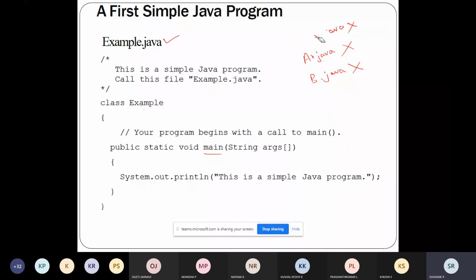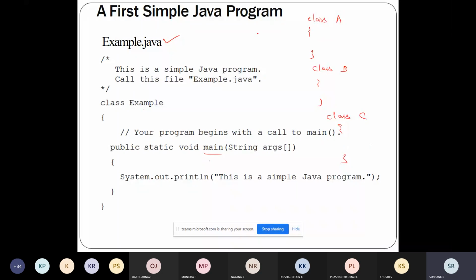For example, I'll write a program with some class A, class B, and class C. All these things are in one file which contains three classes: class A, class B, class C. This public static void main, I'll just write in the short form as PSVM, just for simplification.